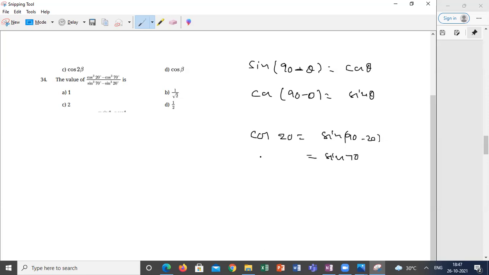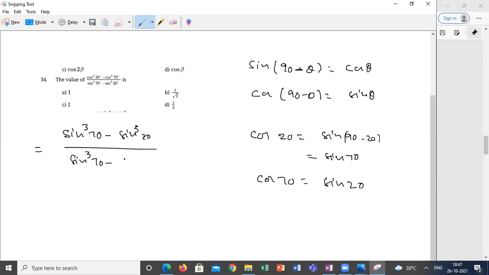So wherever I have cos 20, I am substituting this. And cos 70 can be written as sin 20. If I am replacing with this, sin cube 70 minus sin cube 20 divided by sin cube 70 minus sin cube 20.